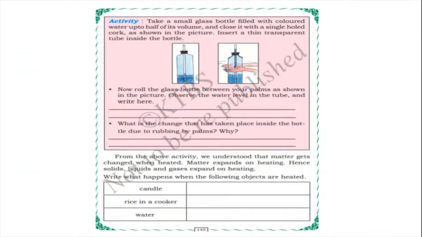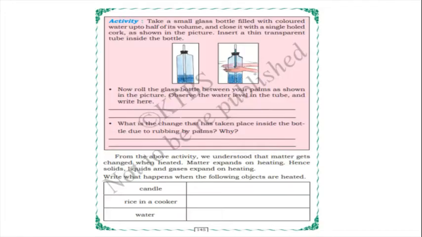And the next activity: take a small glass bottle filled with colored water up to half of its volume and close it with a single-hole cork, as shown in the picture. Insert a thin transparent tube inside the bottle. So with a small glass bottle, glass tube, cork and so on, we should do this activity. After arranging all these things, now roll the glass bottle between your palms, as shown in the picture. Observe the water level in the tube.